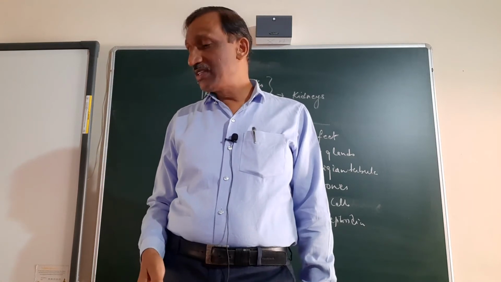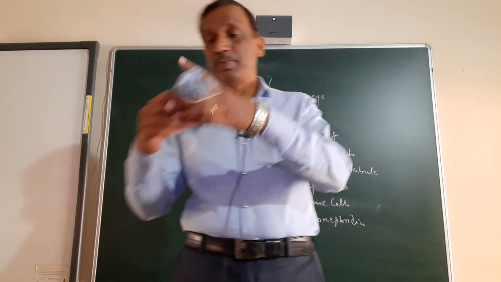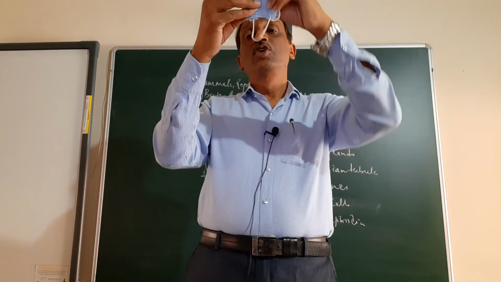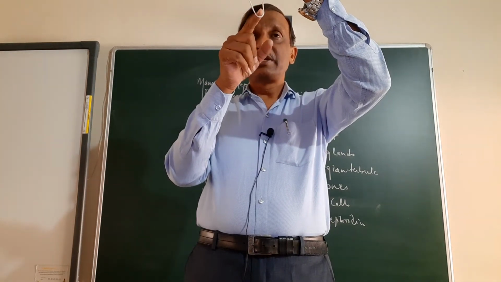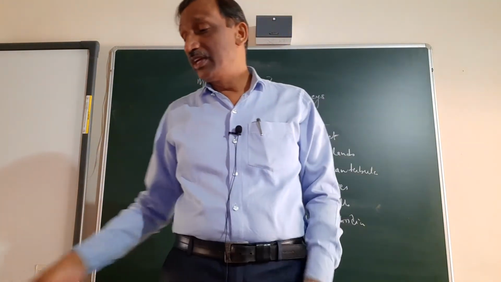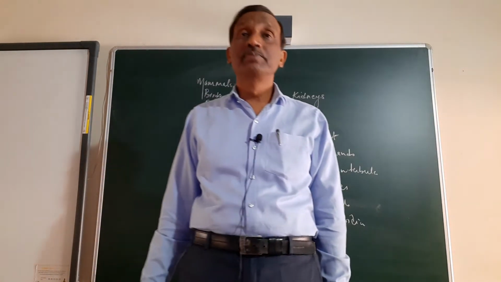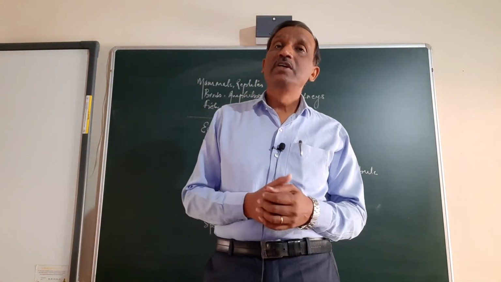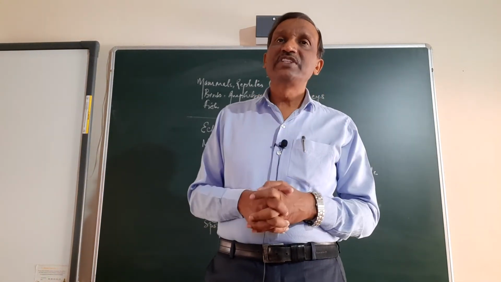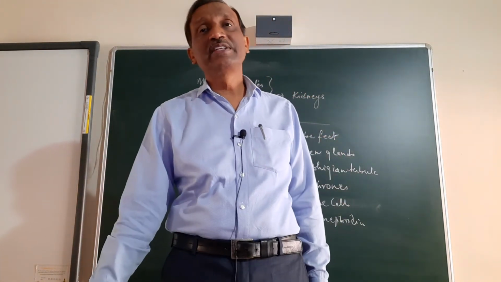So a loop will always have two sections. If I show, this is a loop. You don't see the mask, you just see the loop. This is the portion which is taking it down, the descending, and the portion which is bringing it up is called ascending. First the descending and then the ascending part or arm, it is generally said, arm of the loop. Both have different functions. I'll just make the diagram here and then I'll explain the function.